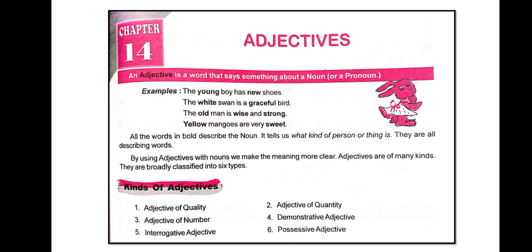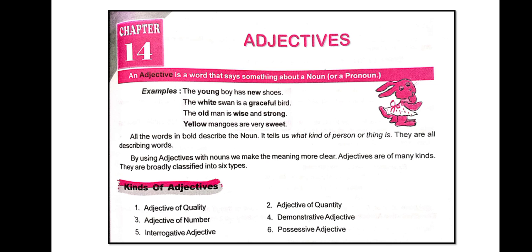Adjectives. An adjective is a word that says something about a noun. Already you know what an adjective is. So here we have the definition of an adjective: a word that says something about a noun. Here we have some examples. Let's discuss. The young boy has new shoes. You can see here that young and new are written in bold. So those are mentioned as adjectives.